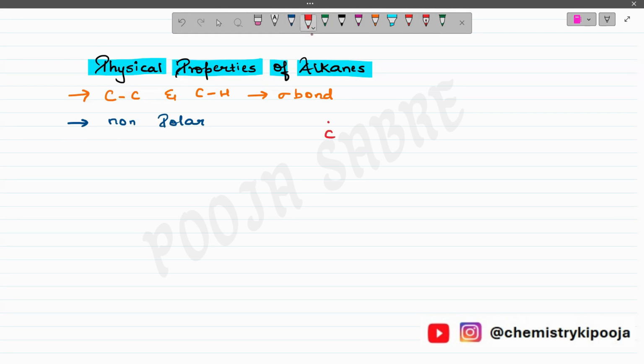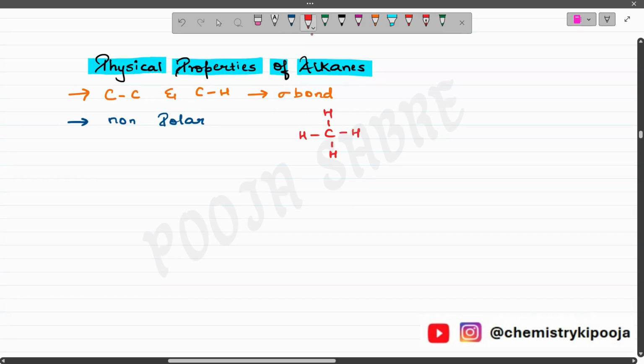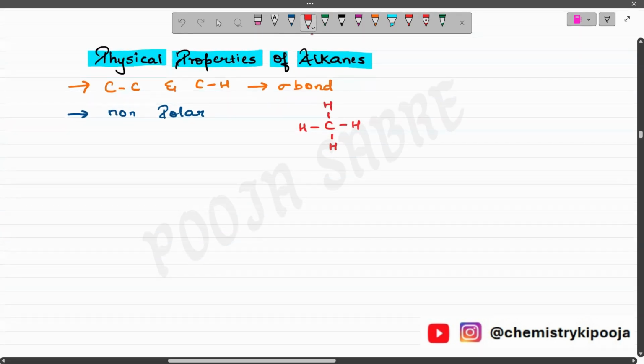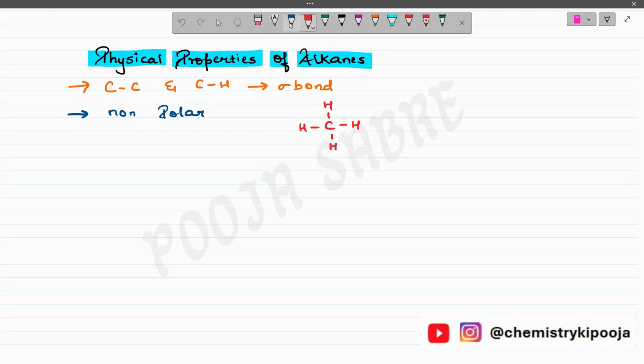If I write down any alkane, this is carbon, hydrogen, hydrogen, hydrogen. So you take any alkane, there is the presence of hydrogen and carbon, and there is a very small difference of electronegativity between carbon and hydrogen. Because of that, this particular compound becomes non-polar, because there is not much difference in electronegativity of carbon and hydrogen.